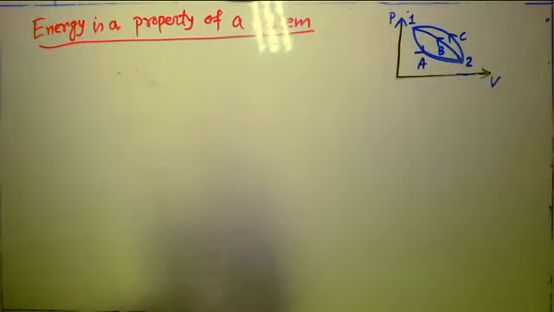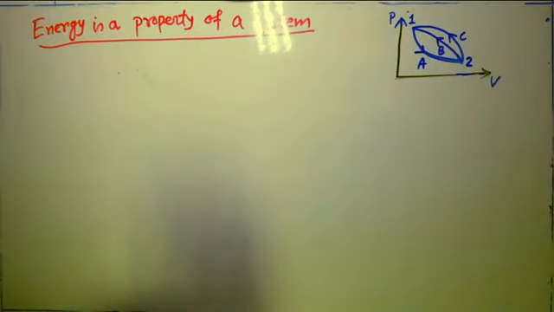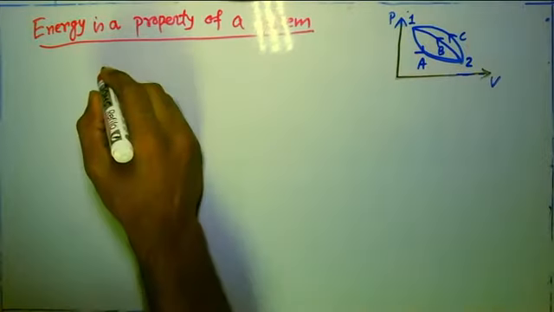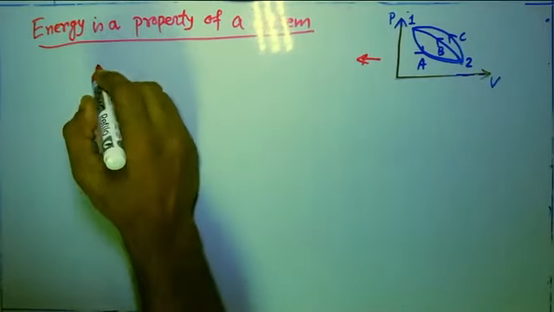So for these two cycles, we can apply the first law of thermodynamics over here.